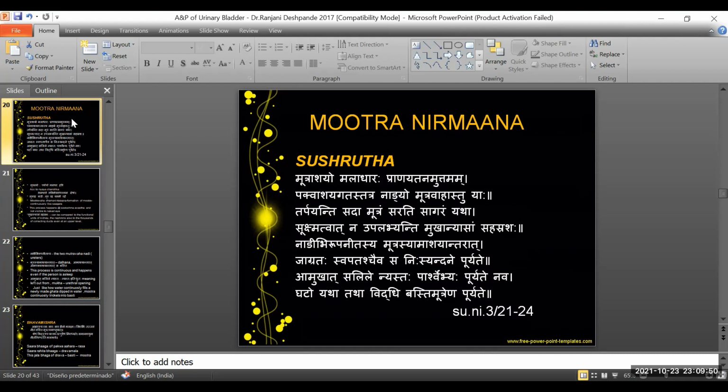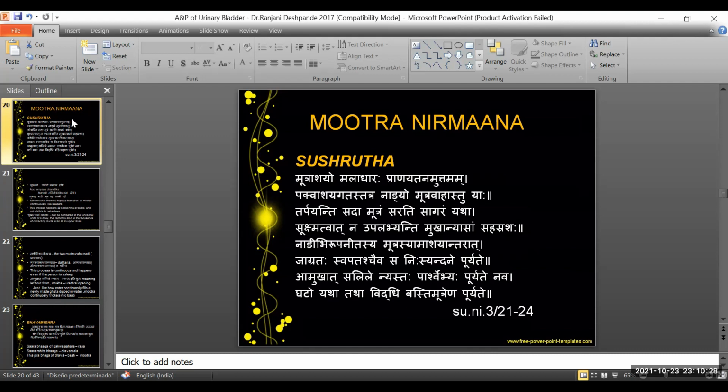So now Acharya says, with this above process of sada tarpana sarati sagaram tata, that is the peristaltic wave, the mutra that is formed there comes through the nadi, that is the ureter, and fills the mutrasya amashayantarat. According to the tika, it is nothing but the basti. Basti is nothing but the urinary bladder, that is the large storehouse or the reservoir of urine. So through the ureter, now the urine has come to the urinary bladder.